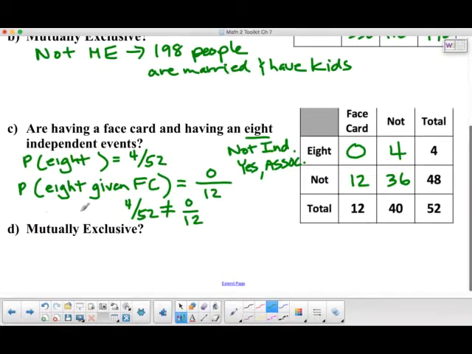Okay? And finally, are these events mutually exclusive? So go to the both. I'm looking here at the both, right in this category, and I notice, wow, there's none that are both a face card and an 8. So the answer is yes, they are mutually exclusive.